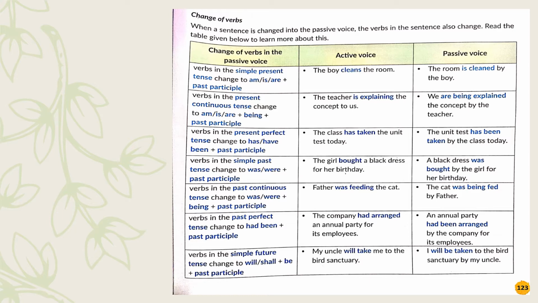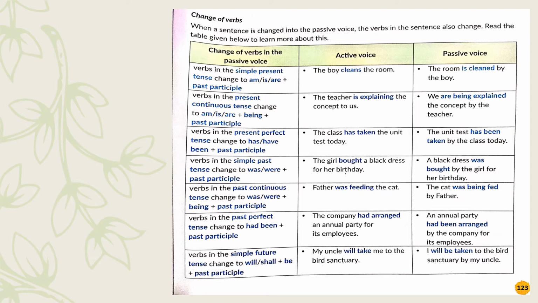You have to see what tense is there and which verbs will change, what helping verb will be added, which will be the past participle of the certain verb forms. All these have to be kept in mind. Verbs in the present perfect tense change to has or have been plus the past participle. The class has taken the unit test today. The unit test has been taken by the class today.